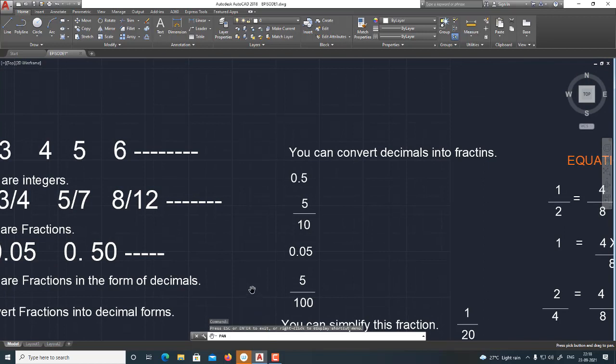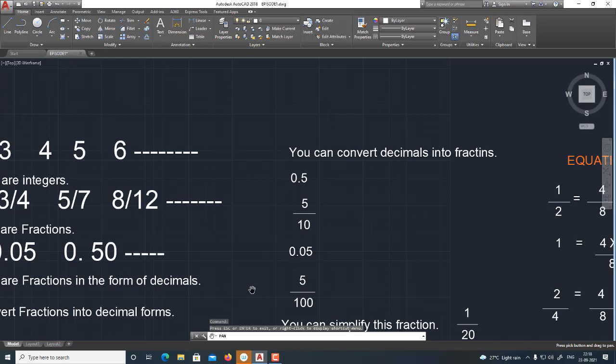You can convert decimals into fractions. Say 0.5. There is one figure after the decimal place, so you should put one 0 after 1 and make it the denominator. That is 5 by 10.